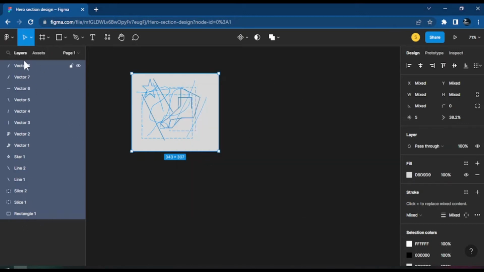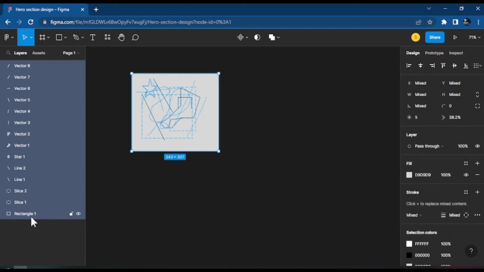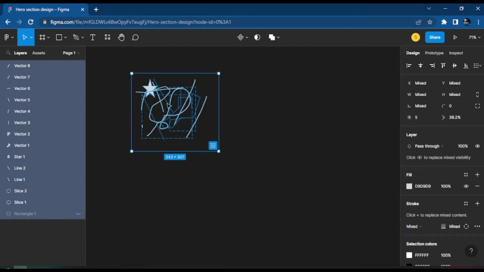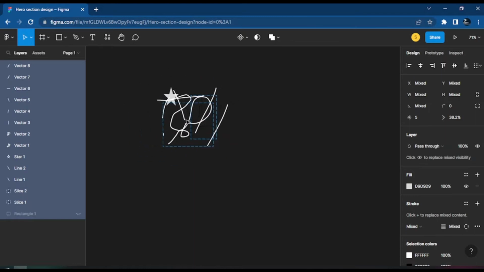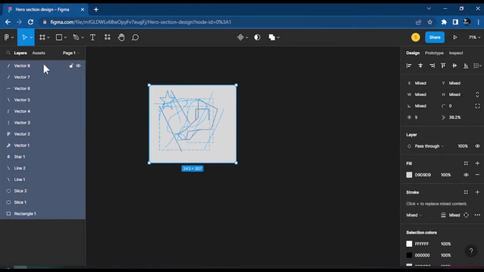Let me just quickly show you. This is layers, right? And each layer, you can lock them with the padlock, and you can also hide them. So you see I can hide as many layers as I want. If I hide them, they will disappear. So if I come to this background now and I want to hide it, I will just hide it. It means it is not going to show in the design again, but it is still there. You understand? You will see me do that a lot of times.